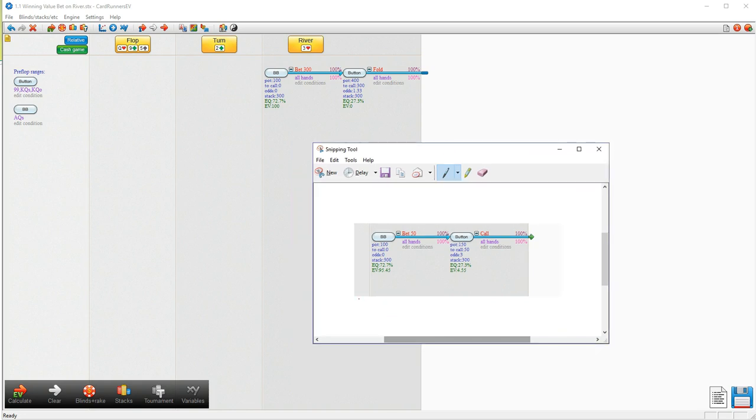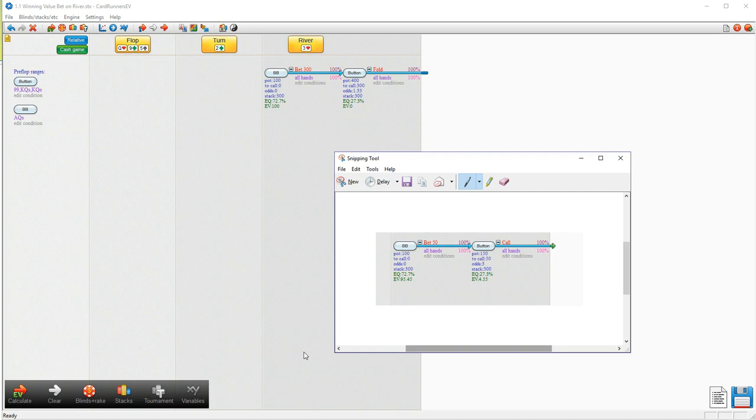Now that doesn't mean that we should turn ace-queen into a bluff, as we pretty much are in the case of us betting 300 big blinds, because our opponent's even folding pocket nines, which you can argue about whether that's realistic. But we're basically bluffing with ace-queen, and usually it's going to be much better for us to find a point where we can value bet and our opponent's still going to be calling with a reasonable frequency. It can in some cases be very profitable if the opponent folds his entire range. In some cases we should turn a made hand into a bluff even if we can profitably value bet, because the expectation of a bluff will simply be higher.